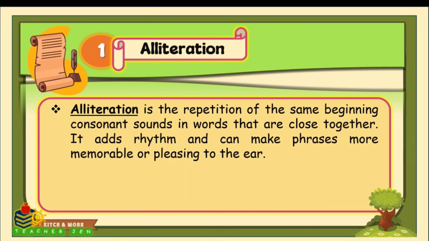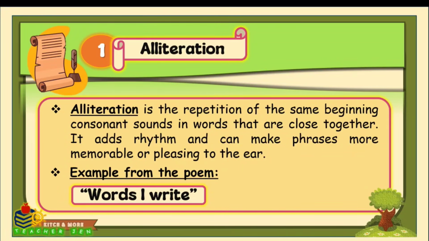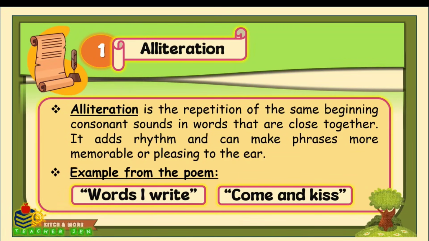First is alliteration. Alliteration is the repetition of the same beginning consonant sounds in words that are close together. It adds rhythm and can make phrases more memorable or pleasing to the ear. In the poem, examples are "words I write" and "come and kiss me." These repeated beginning sounds make the lines more musical and gentle. This softness mirrors the vulnerability of the speaker's emotion.